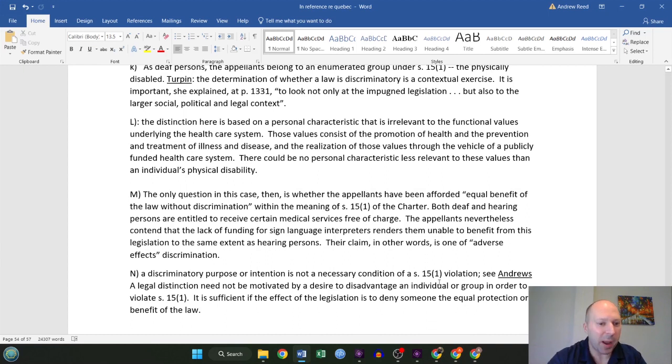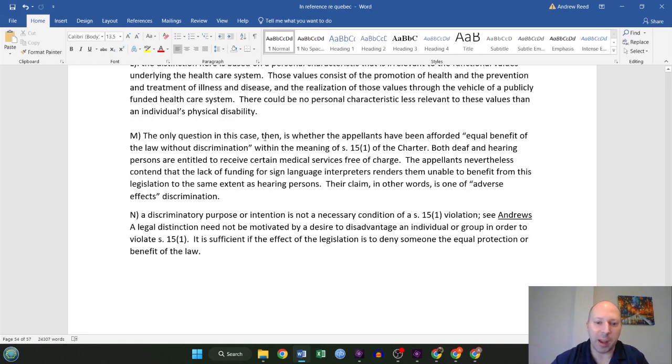So since that test is passed, then the only remaining question is whether the appellants have been afforded equal benefit of the law without discrimination within the meaning of Section 15.1 of the Charter. So both deaf and hearing persons are entitled to receive certain medical services free of charge, especially in British Columbia. The appellants nevertheless contend that the lack of funding for sign language interpreters renders them unable to benefit from this legislation to the same extent as somebody who can hear. So they're saying that their claim is one of adverse effects discrimination. So this is a consequence, perhaps unforeseen, of not having this inclusion of the sign language interpreters.